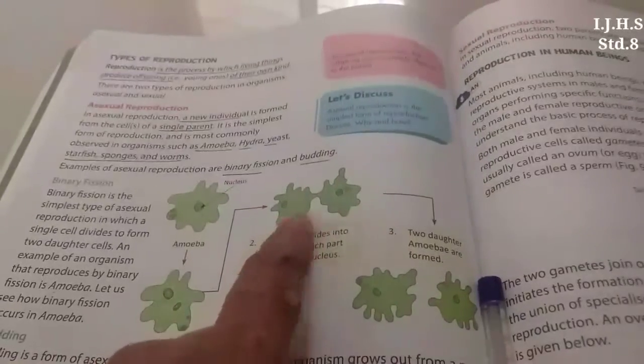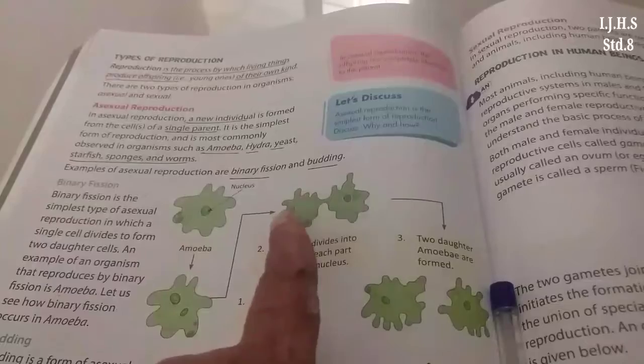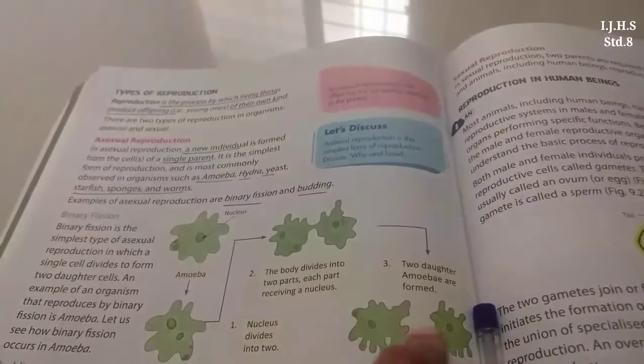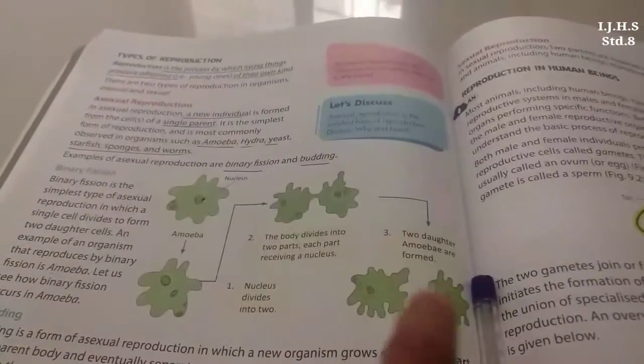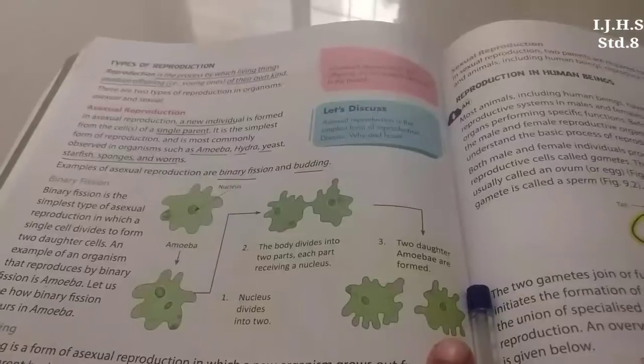Okay. Then after division of the nucleus and each amoeba gets one nucleus, these daughter amoebae are formed and they separate out. So this is called binary fission.